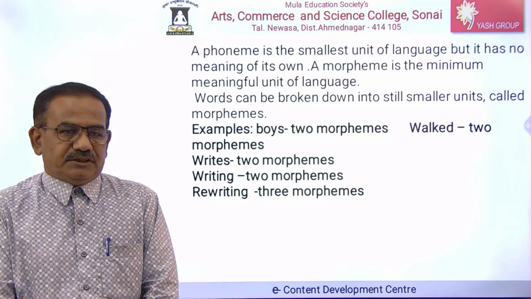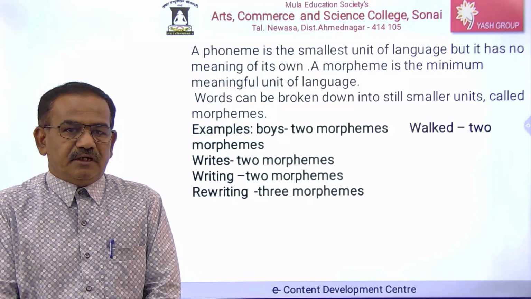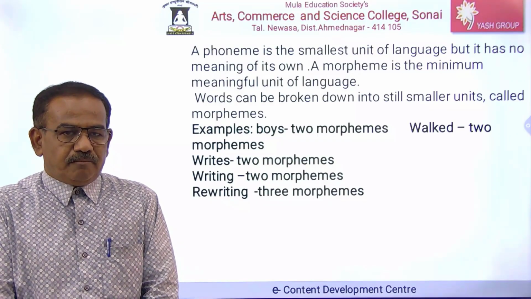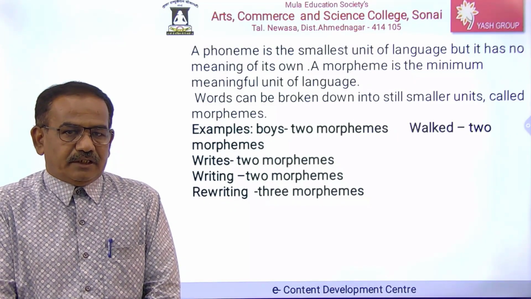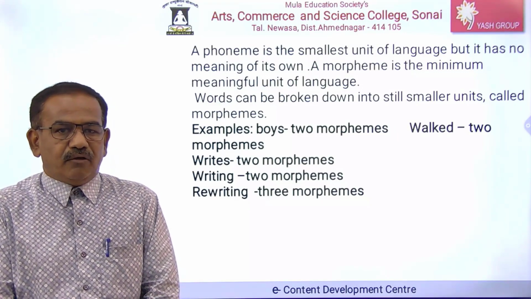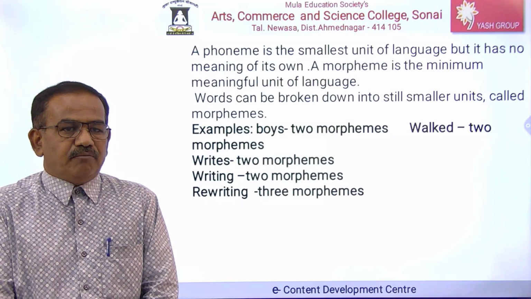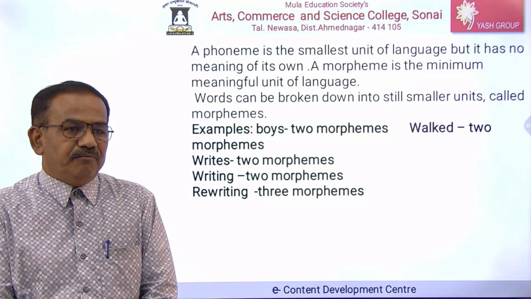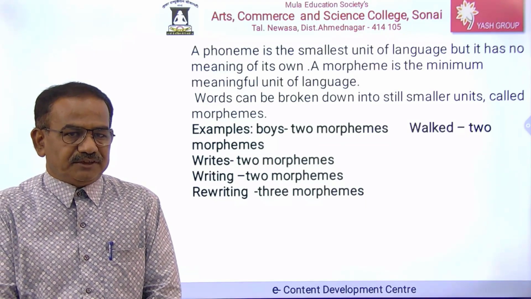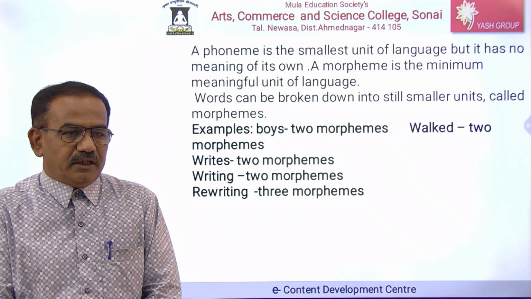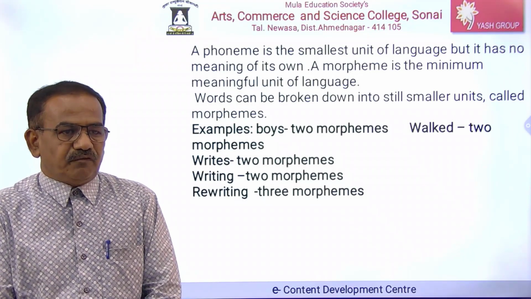A phoneme is the smallest unit of language, but it has no meaning of its own. For example, p, b, t, d, k, g, these are phonemes, but they have no meaning of their own. But a morpheme is the minimum meaningful unit of language.